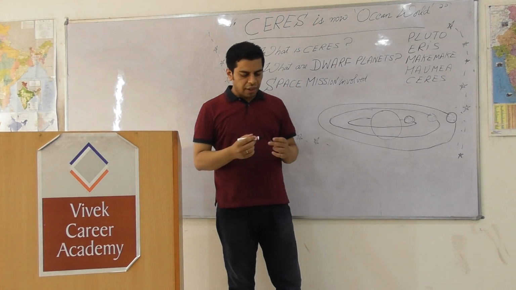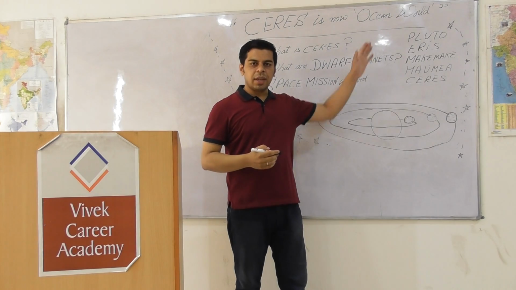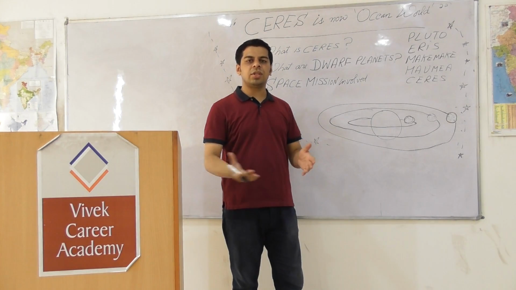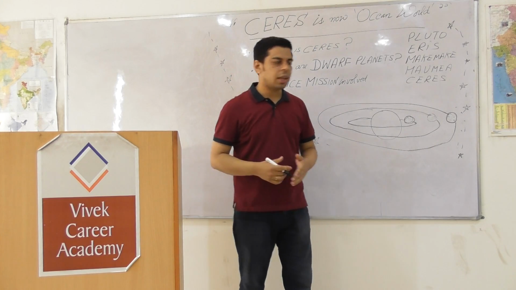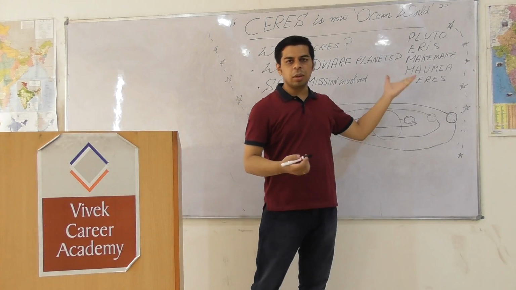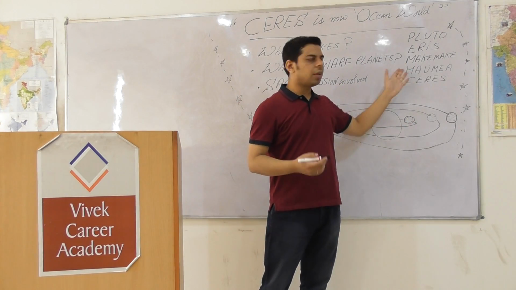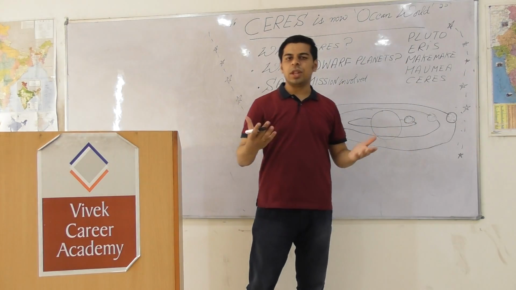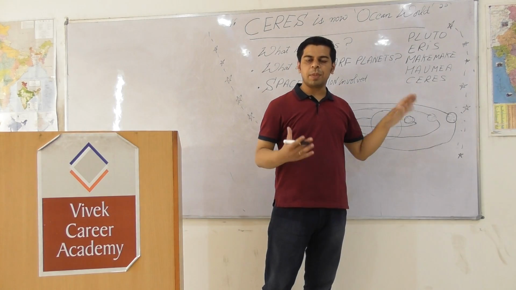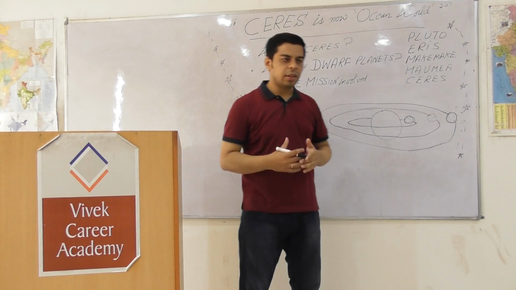So these are the 5 dwarf planets which you should memorize as per their order, because a question can be there: arrange these dwarf planets on the basis of their size. So you could make your own acronym like PEMHC. These are the mnemonics you could make in such topics whenever some arrangement is there.